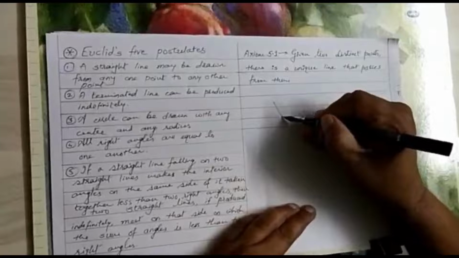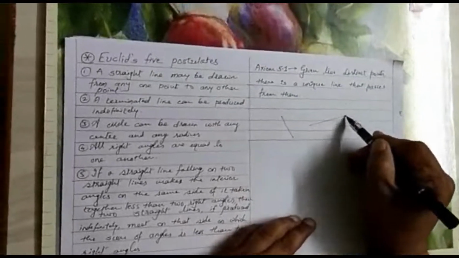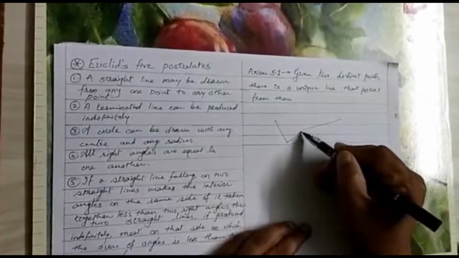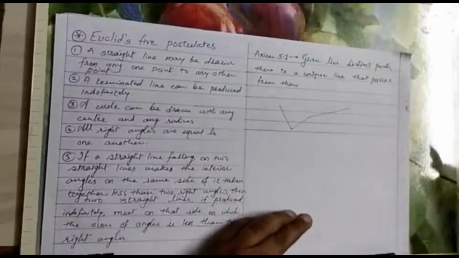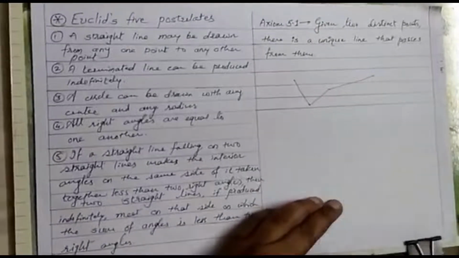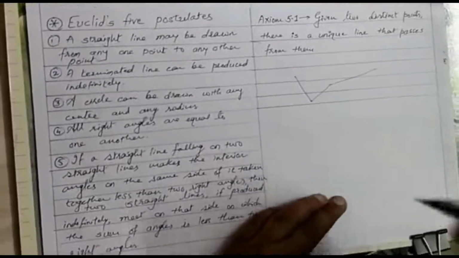So from here to here I can draw a straight line. From here to here I can draw a straight line. From here to here I can draw a straight line. These 2 points, any 2 points. Okay, what does this postulate tell? It tells that there is at least one line passing through 2 distinct points.